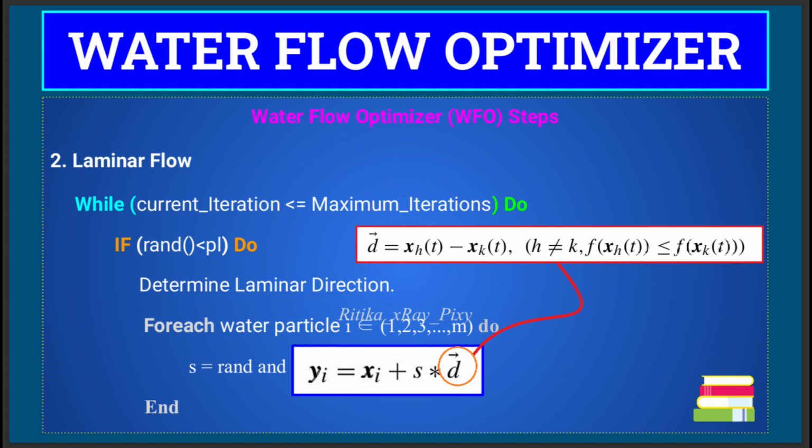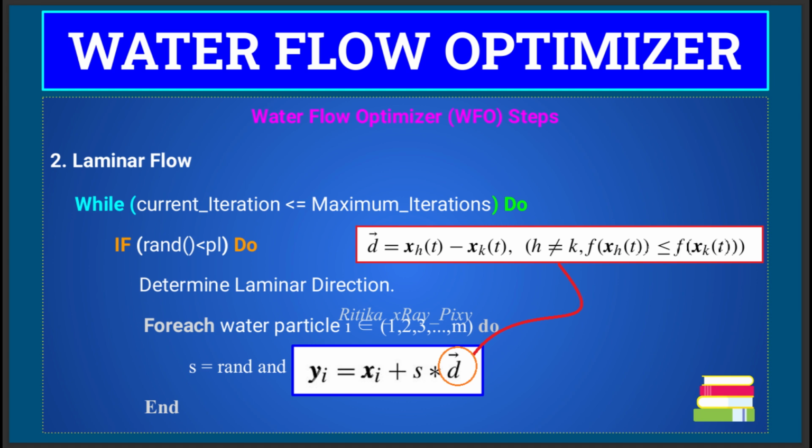Here y_i^t is the possible moving position of the particle, x_i is the ith particle position, and s is a random number used to represent the water particle moving value, and the value for s is between 0 and 1. After that you can see this vector d, which represents the direction of motion that all particles carry. We can calculate the direction using this equation.